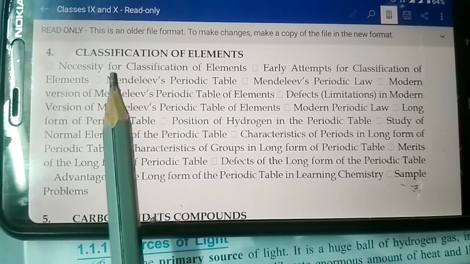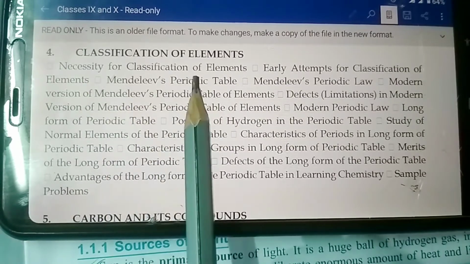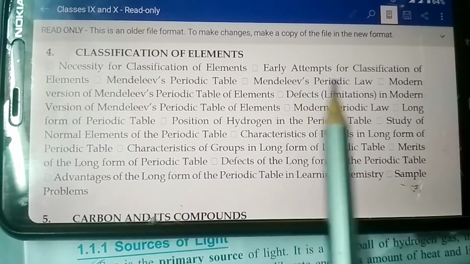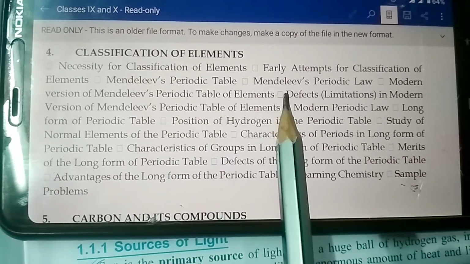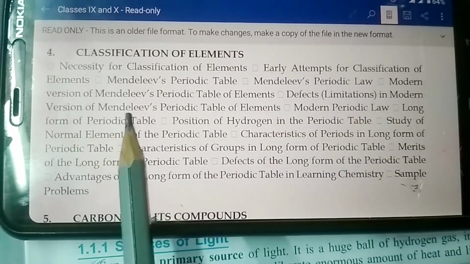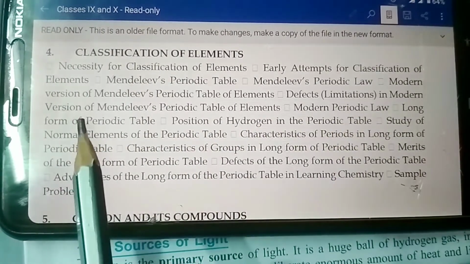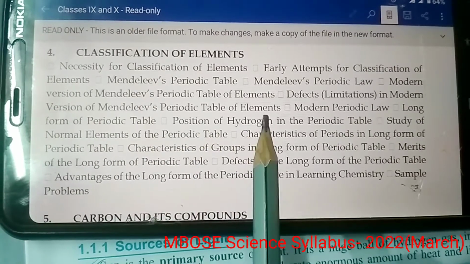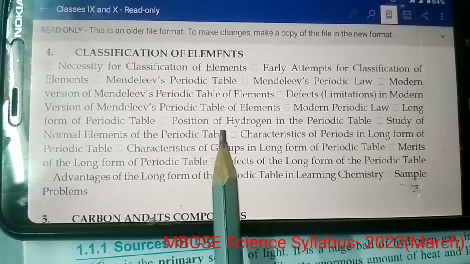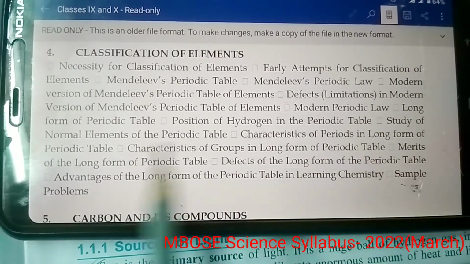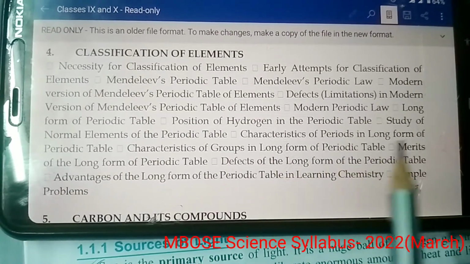From chapter 4 of chemistry, that is classification of elements, topics are necessity for classification of elements, early attempts for classification of elements, Mendeleev's periodic table, Mendeleev's periodic law, modern version of Mendeleev's periodic table of elements, defects or limitations in modern version of Mendeleev's periodic table of elements, modern periodic law, long form of periodic table, position of hydrogen in the periodic table, study of normal elements of the periodic table, characteristics of periods in long form of periodic